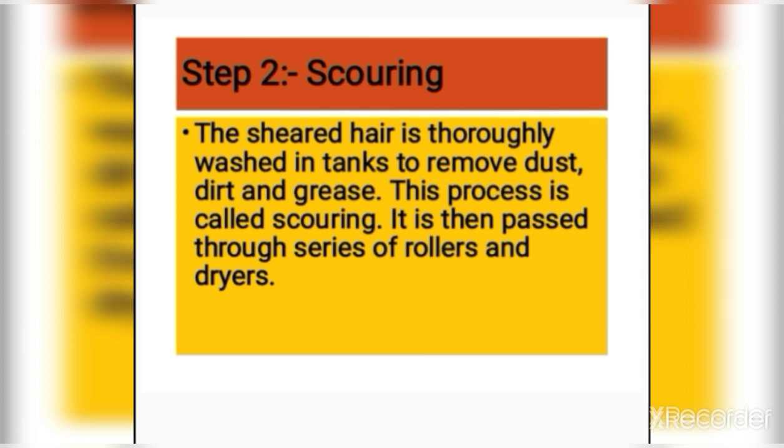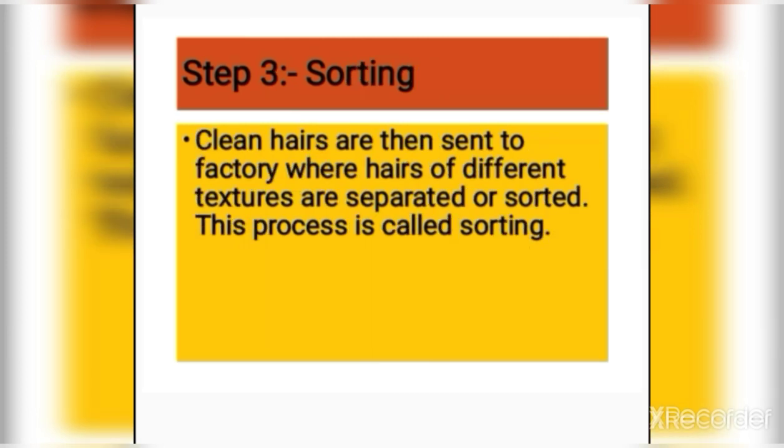The next step is scouring. The sheared hair is thoroughly washed in tanks to remove dust, dirt, and grease. This process is called scouring. It is then passed through series of rollers and dryers. The third step is sorting or grading. Clean hairs are then sent to factory where hairs of different textures are separated or sorted. This process is called sorting.